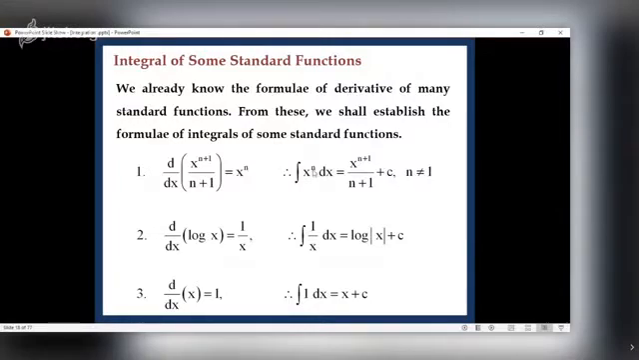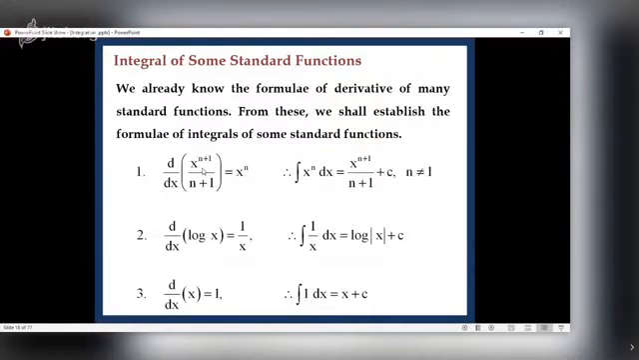The first important function is the power function x raised to n. What is the integral of x raised to n? To find the integral of x raised to n, we must find the function whose derivative is x raised to n. And that function is x raised to n plus 1 upon n plus 1. So as the derivative of x raised to n plus 1 upon n plus 1 is x raised to n, what will be the integral of x raised to n? It will be x raised to n plus 1 upon n plus 1 plus c.